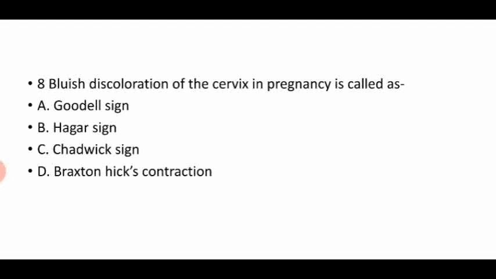Then Hegar sign is a softening of the uterine isthmus resulting in compressibility on bimanual examination, which is observed around 6 to 8 weeks. Then Braxton Hicks contractions are contractions felt by the mother around the second trimester.